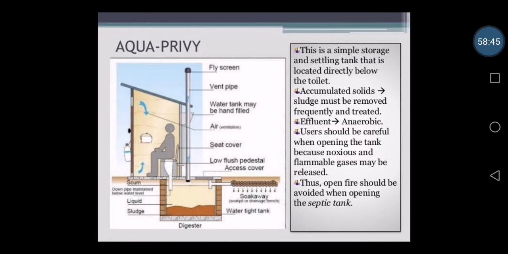So with this, I would like to complete today. The other things we will be seeing in the next class. Now we have to discuss the latrines which we use in camps or for temporary methods. So that we will continue in the next class. So with the septic tank and the aqua privy, let me complete over here now. We will continue in the next class. Thank you, students.